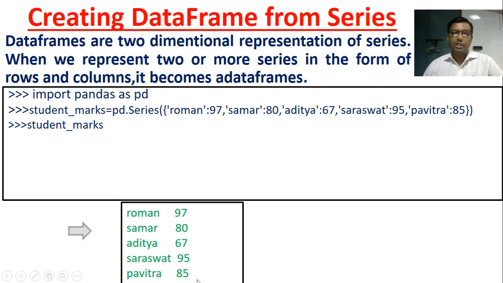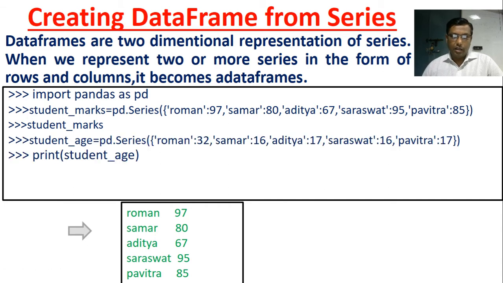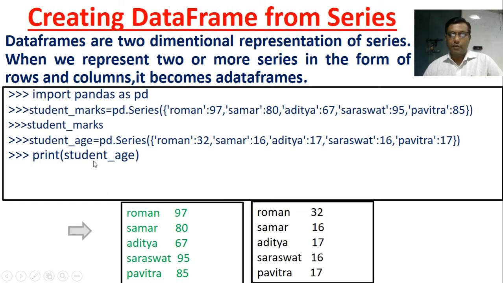This is the series. After that, if you write student age equal to pd dot Series, we have created one more series, student age, pd dot Series, Roman 32, Samar 16, Aditya 17, and if you print student age, it will print like this.